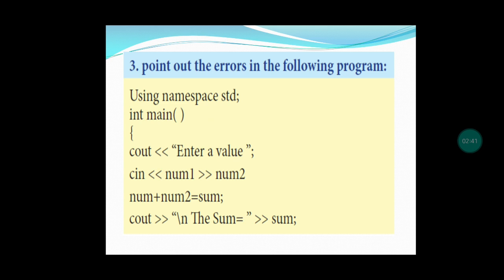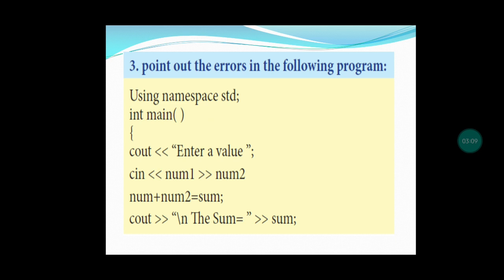And in the cout statement, the less than operator has been given wrongly. So, these 2 errors are there. And one more error: after the end of the program, the closing curly brace should be there, but in this program, the curly brace is missing. Here, it is a syntax error in this program.